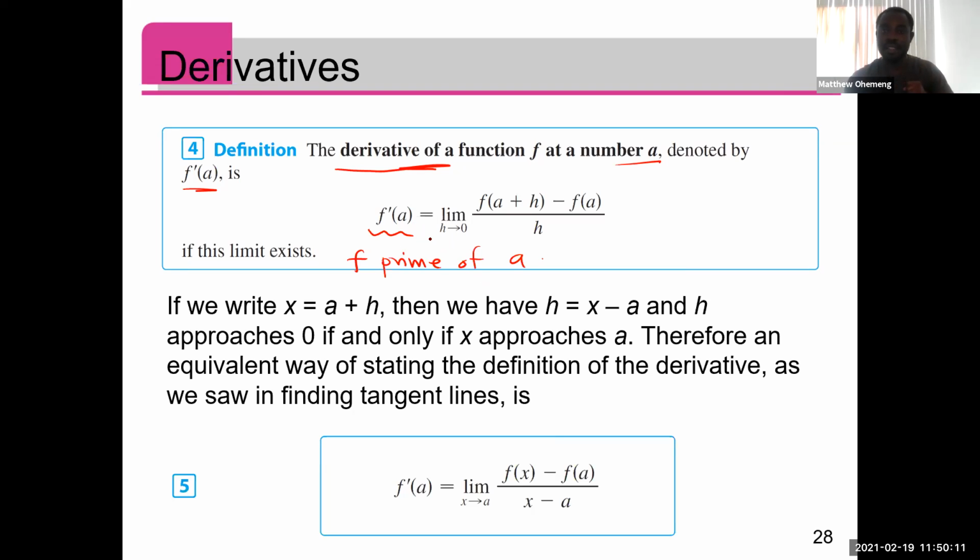So what is the formula, right? The formula is the limit as h approaches 0 of f of a plus h minus f of a, all over h, right? And as I said, don't forget that we can also say that f prime of a equals the limit as s approaches a of f of s minus f of a over s minus a. After all, this is what we started with, and then we got here. But this is more convenient. This is what we have to use from now onwards, right? So that's the definition of the derivative.